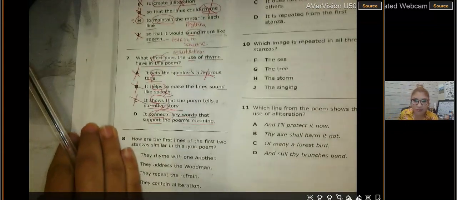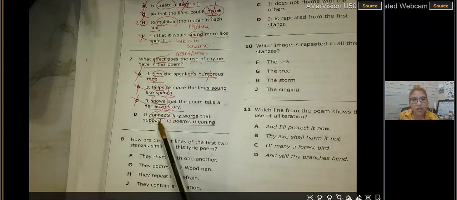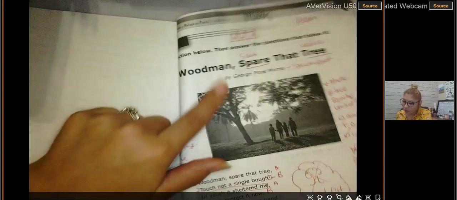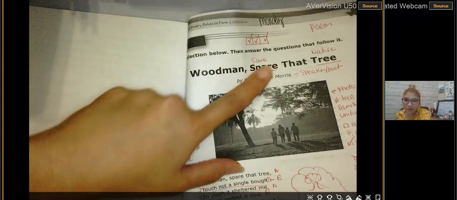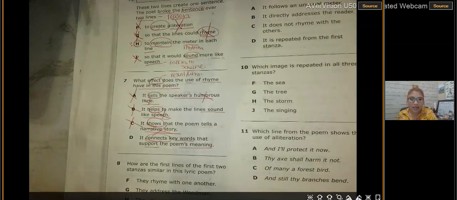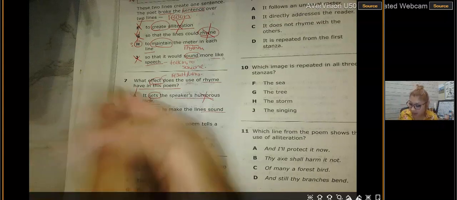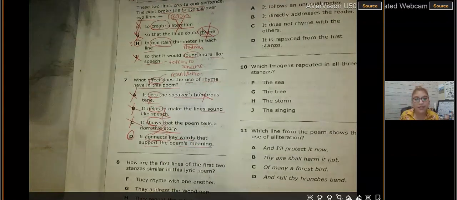Again, he's trying to persuade the reader. Remember, what is the title of our selection? "Woodman, Spare That Tree." That means save the tree. So are the keywords making a connection to get the meaning of the poem across? Yes, right? So my correct answer is D.